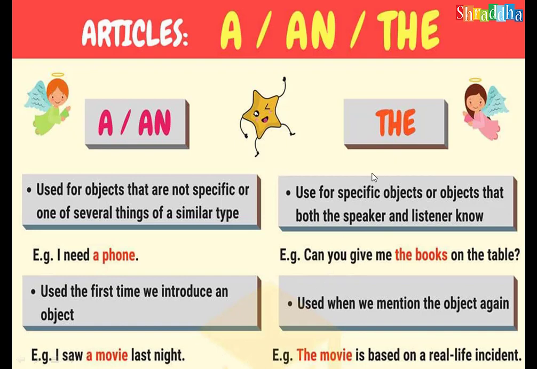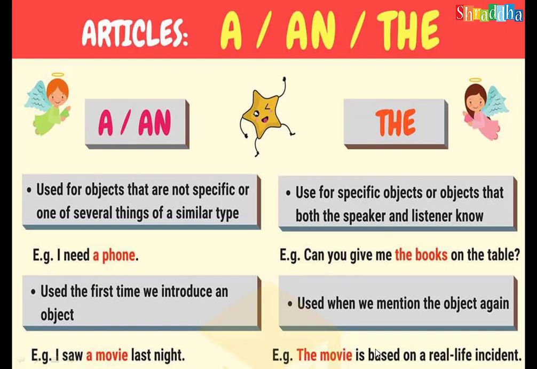The is used for specific objects or objects that both the speaker and listener know. Can you give me the books on the table? I am talking about the specific objects which are on the table. Used when we mention the object again: the movie. In the next sentence I am using the same word, movie. In the first sentence I used the article a, but in the second sentence I am using the movie.